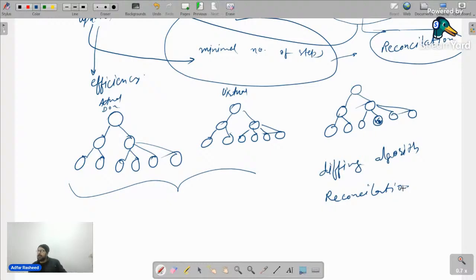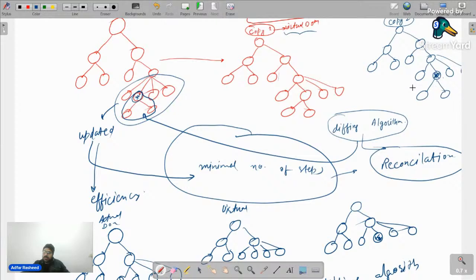Perfect. Sir, first it compares copy 1 and copy 2. Why does it need to not compare directly with the actual DOM? Because that's how it works. The point is, when it tries to find that particular node, it cannot implement a change directly on it. It can try to find that node by creating a copy of it.